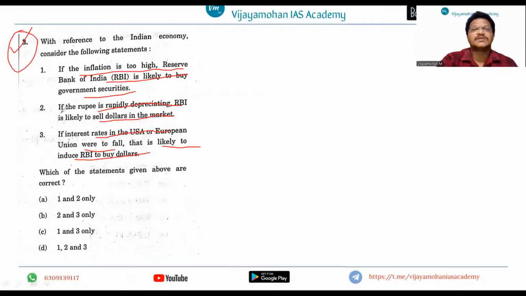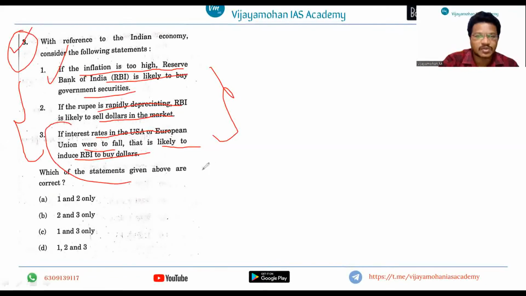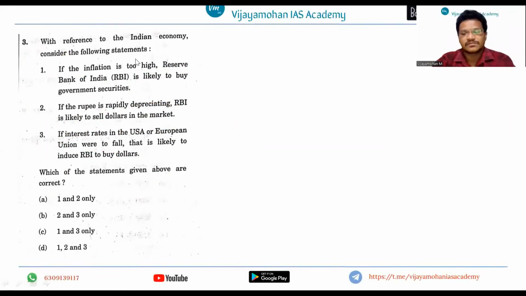So these concepts you won't be able to find in any textbook. For these things, you need to thoroughly read newspapers, analyze them, and form your opinion, right? So this is again related to inflation control and government securities, and it is also connected to the external market, that is, interest rates in the USA or European Union, right? Now see the next question.